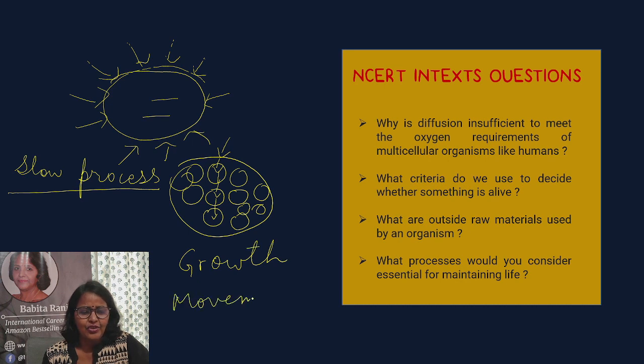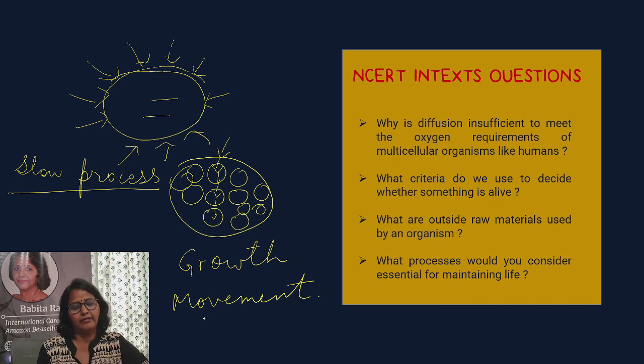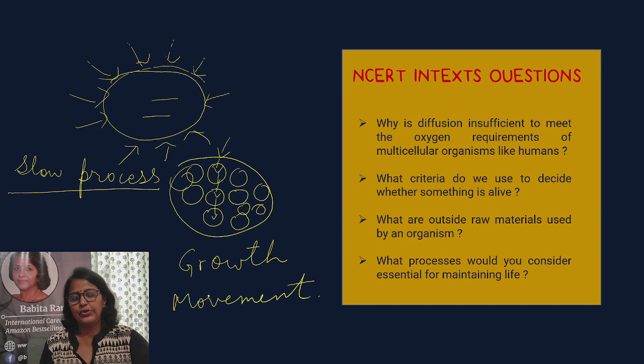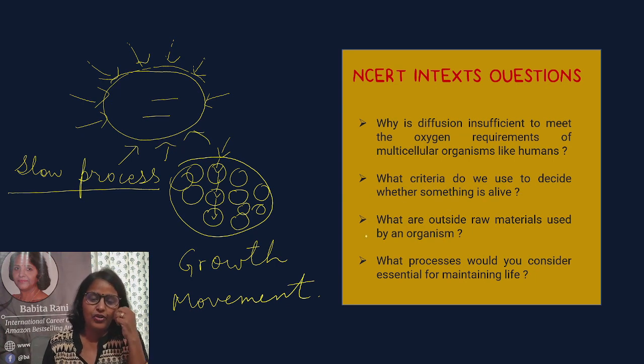Besides this, you might have studied in earlier classes that living things can respire, non-living things cannot respire; living things can reproduce, non-living things cannot reproduce; living things show movement, living things can grow. Living things can eat, non-living things cannot eat. These are some of the criteria that we use to decide whether something is alive or not.